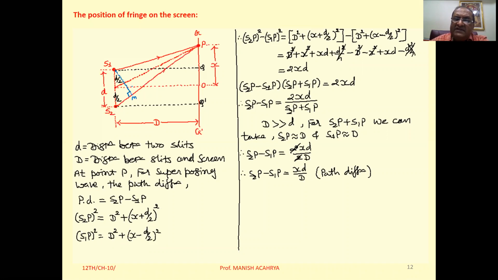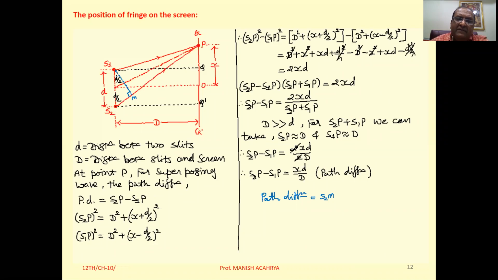So here we can say the path difference between the waves from S1 and S2 we can give by S2M also.